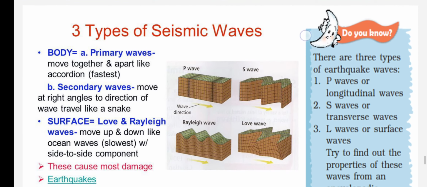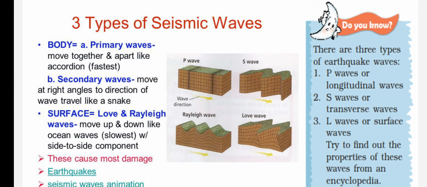So there are three types of seismic waves, children. The seismic waves are nothing but what? The earthquakes that occur, the tremors, are of three types. Those tremors we can call seismic waves. So there are three types of seismic waves, children. One is P waves or longitudinal waves, S waves or transverse waves, and L waves or surface waves.